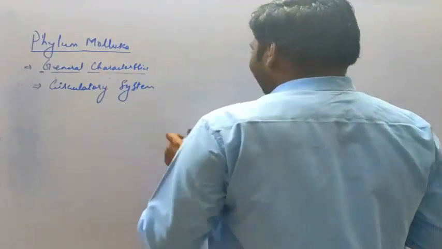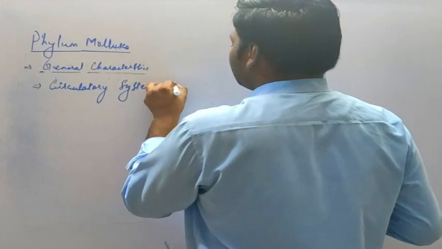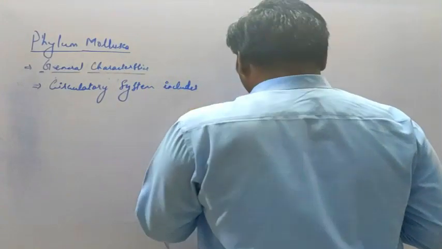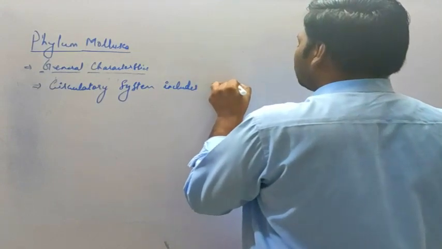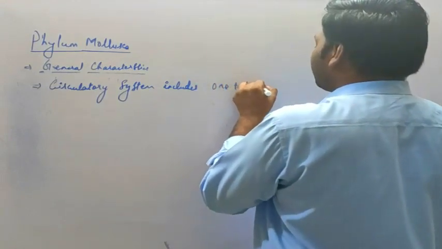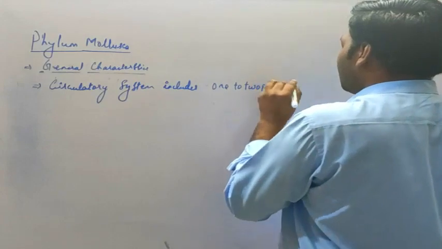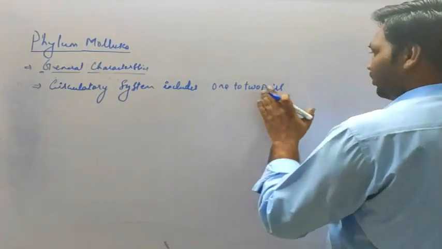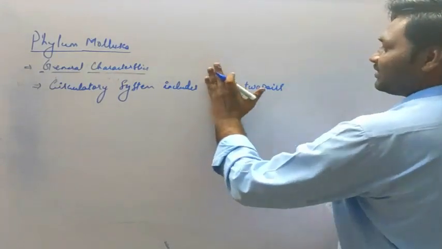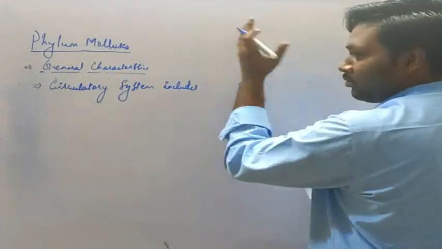Okay, so the circulatory system includes one to two pairs, one to two pairs. Sorry, it's not about the circulatory system. That is about the excretory system.